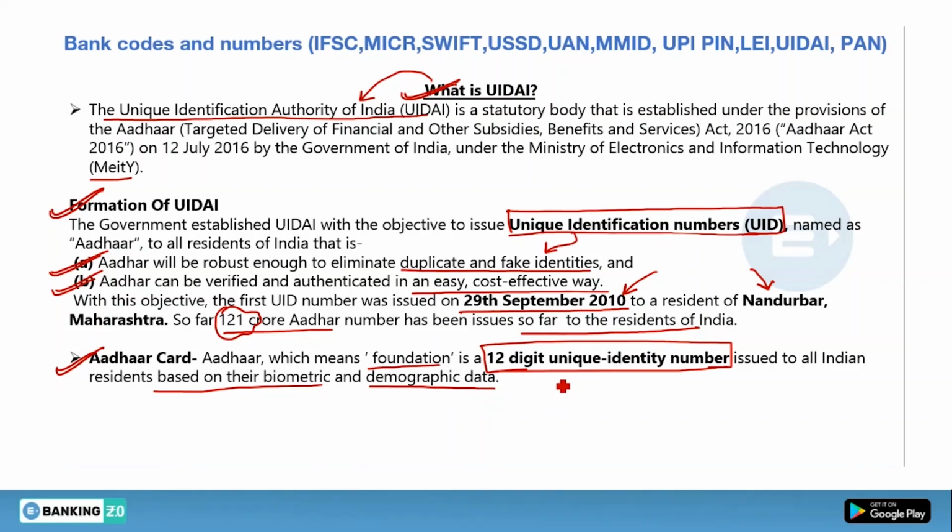So this 12-digit Aadhaar number is issued after taking the biometric of the particular individual, means the fingerprints, and demographic data means his or her address, the locality, landmark, etc. So this was all about the Aadhaar and UIDAI. This much only is important for your examinations.